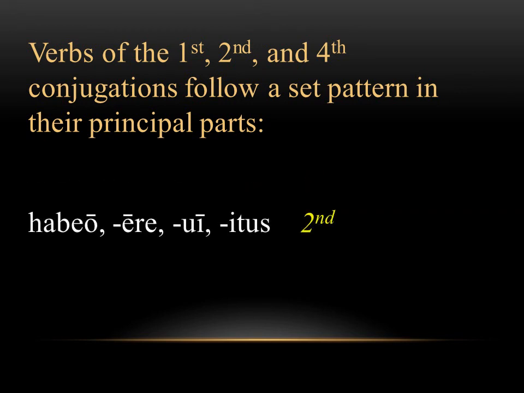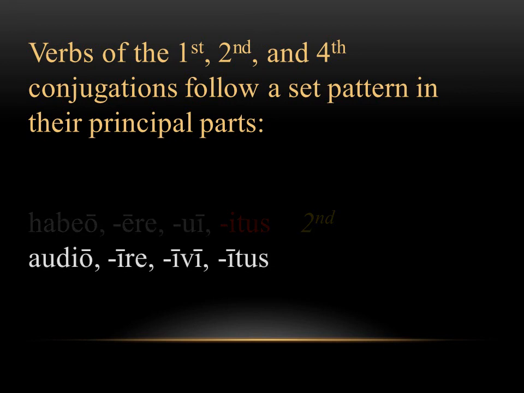The 2nd conjugation follows a slightly different pattern. We know this is 2nd conjugation because the infinitive has long ERE, but look at the perfect tense. Here we have a U with a long I. That's a pretty general pattern for 2nd conjugation verbs. In this verb, again, the 4th principal part, ending with the US, the TUS in this case, it's a pretty general pattern.